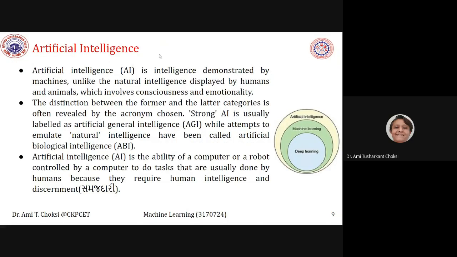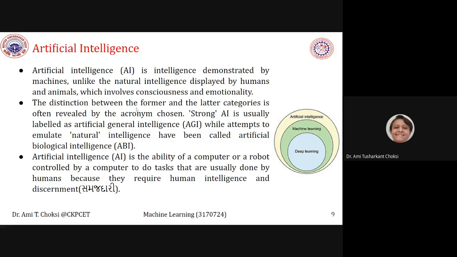Now we have talked of artificial intelligence, so let us see that also. Artificial intelligence is intelligence demonstrated by machines, unlike the natural intelligence displayed by humans and animals, which involves consciousness and emotionality.